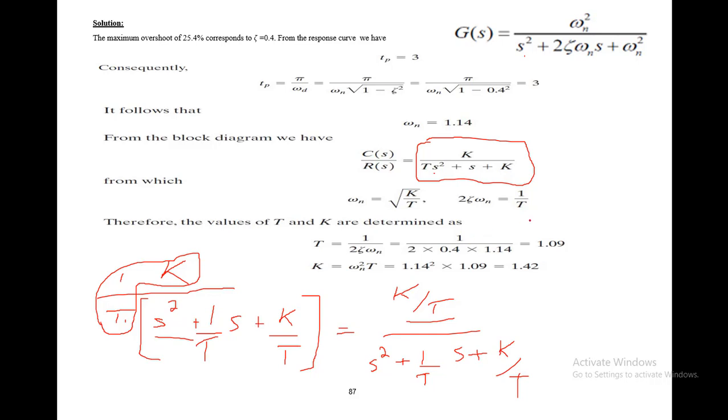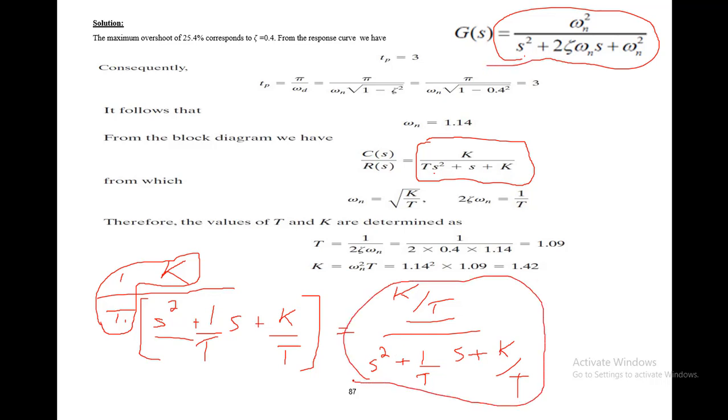If you equate this equation with this, the numerator will be equal to the numerator and the denominator will be equal to the denominator. So if the numerator is equal to this numerator, omega n will become the square root of this thing. So you get this value, square root of K by T. Similarly, with S there is 2 zeta omega n, and here with S is 1 over T. So this 2 zeta omega n will be equal to 1 over T.